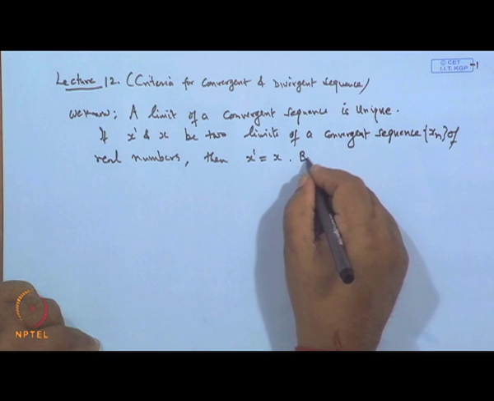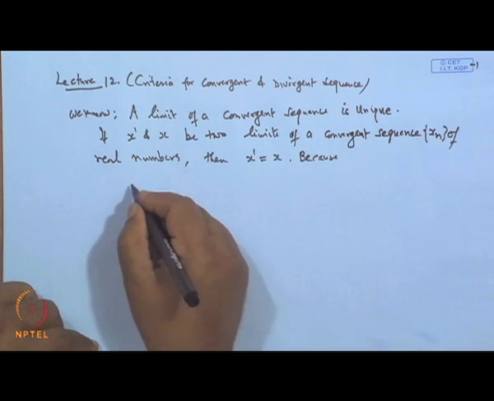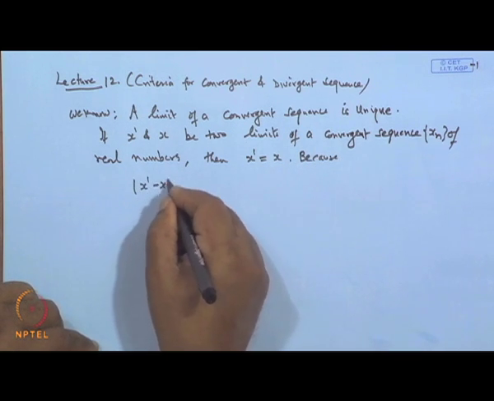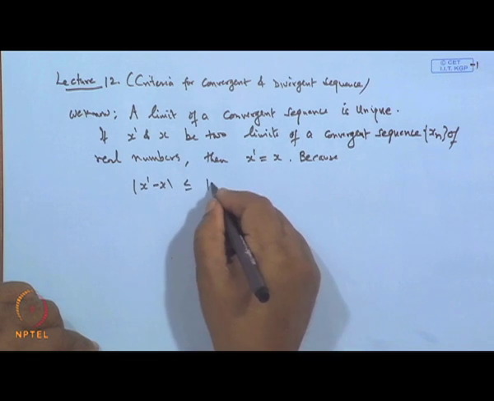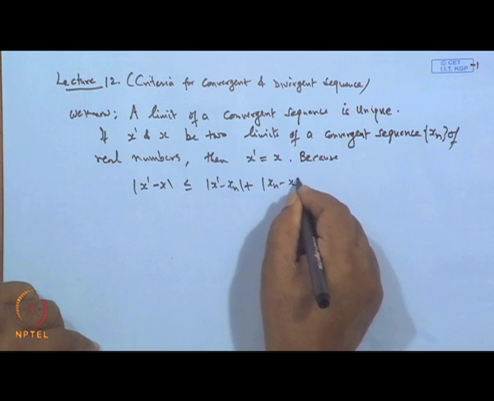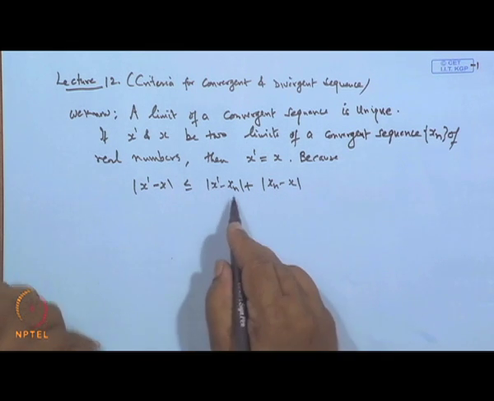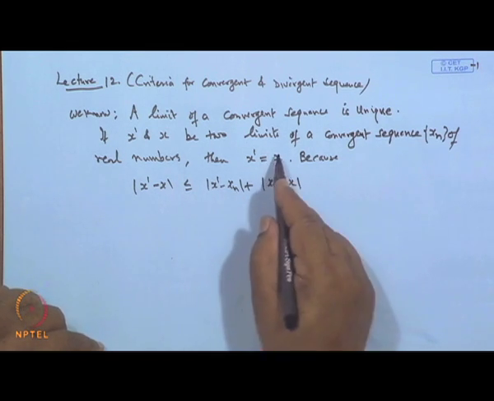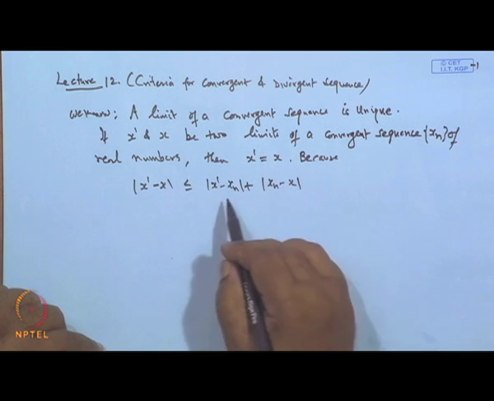The reason is, if we start with x dash minus x, it can be written as x dash minus x n plus x n minus x. Now, since x n converges to x dash, it is a limit.